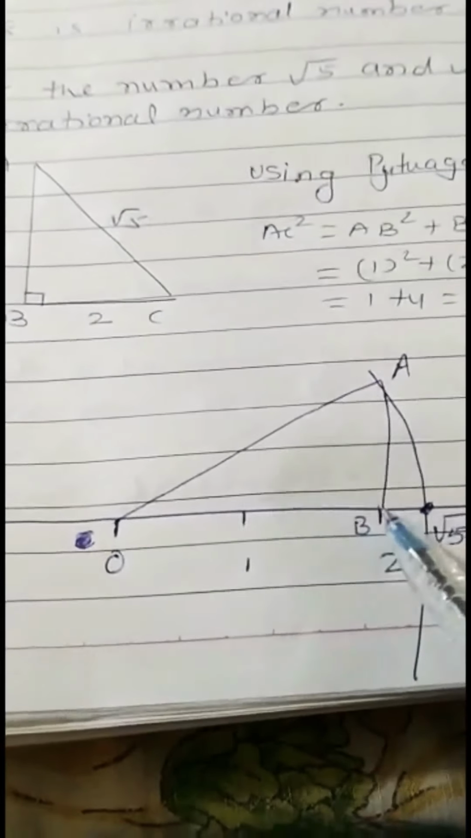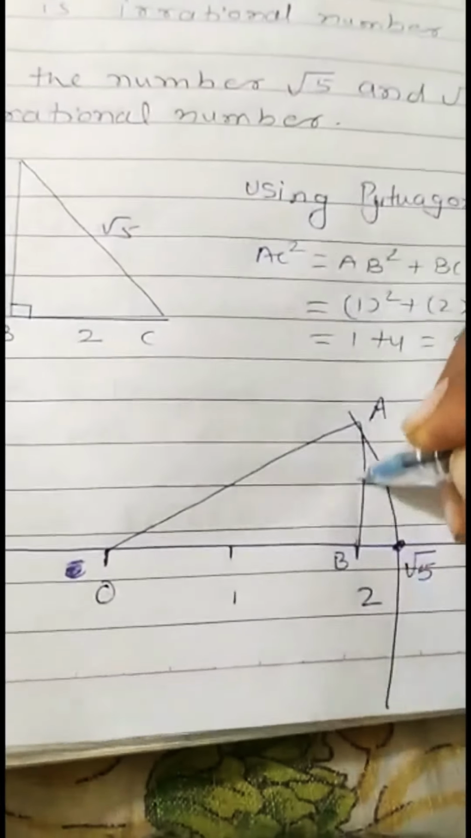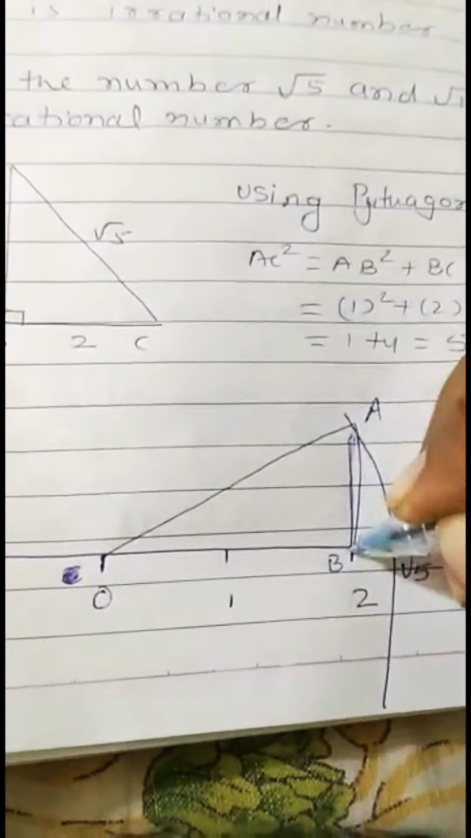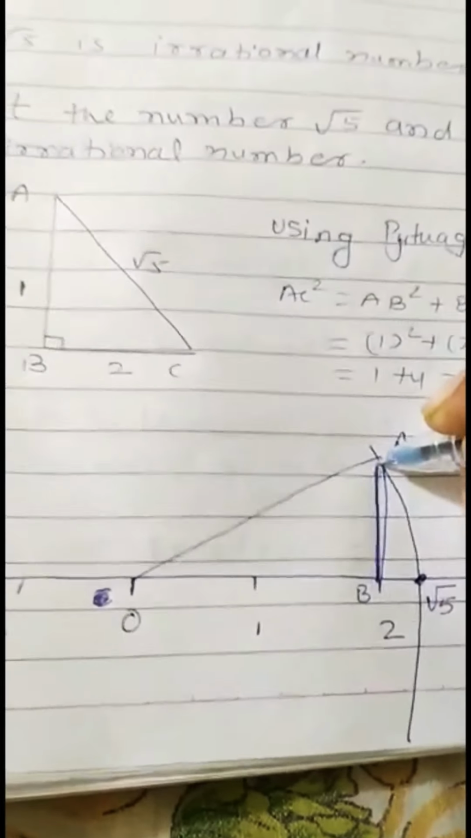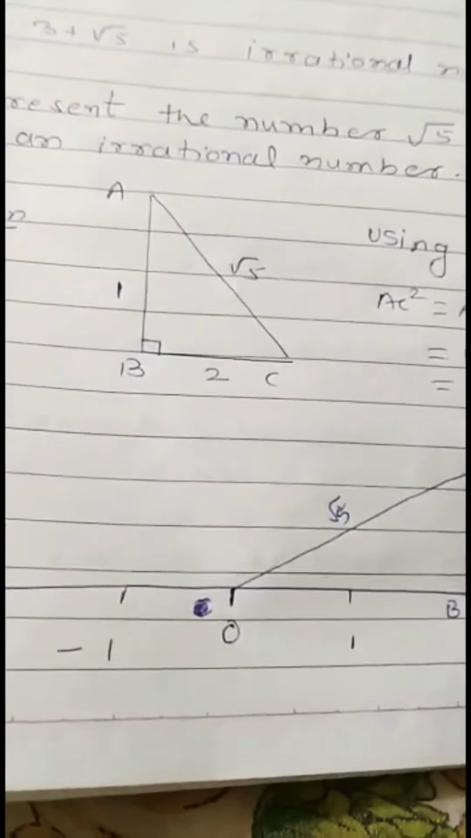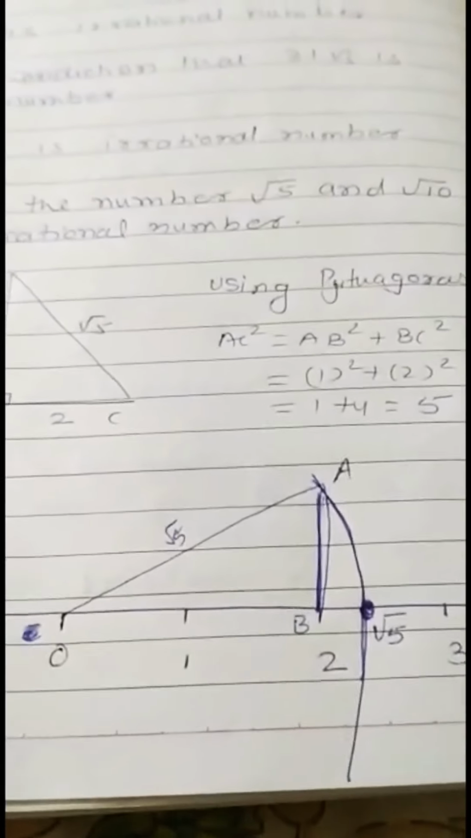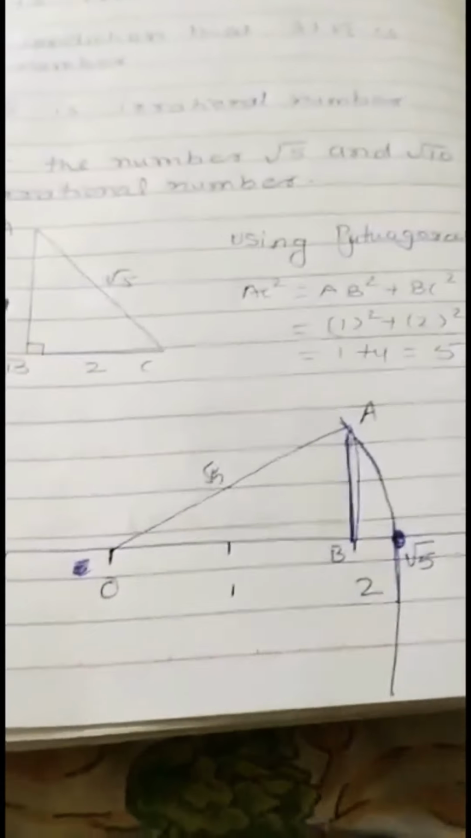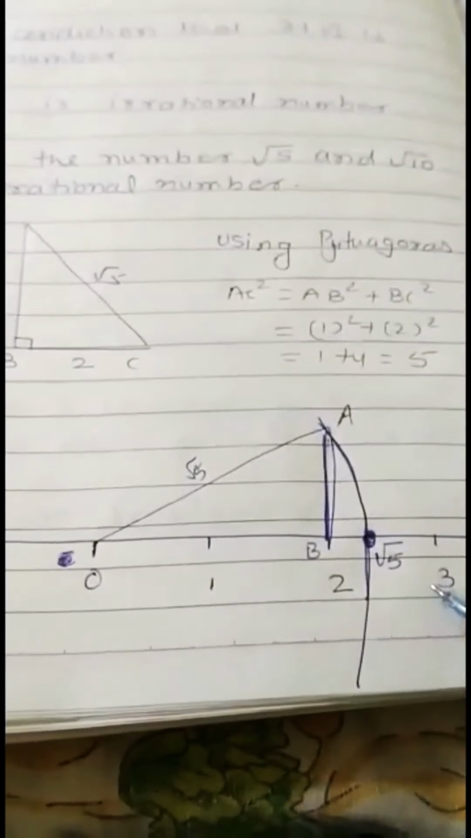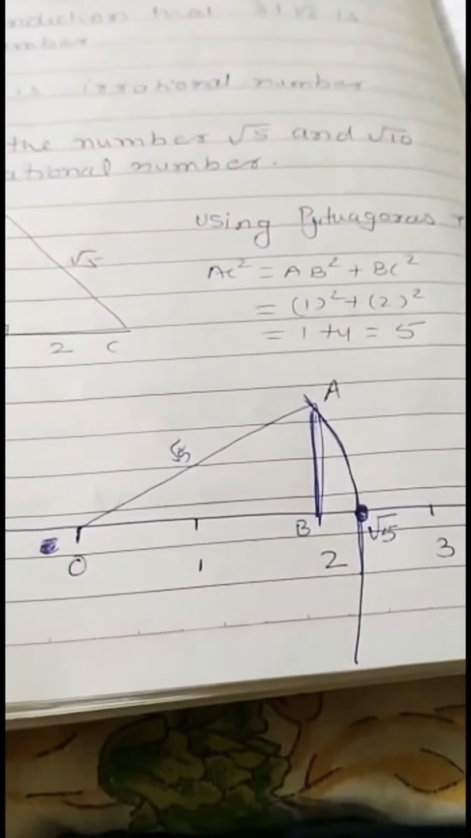Same root 5, if we draw on a line, we'll take a base that is 0 to 2. 0 to 2 is the base, and at the base we draw a 1 unit or 1 centimeter line. Automatically this becomes root 5, and if we take a circle, this point becomes root 5. Similarly, we can go for root 10. The base is 3, the square of 3 is 9, and one side is 1. So 9 plus 1 is 10.